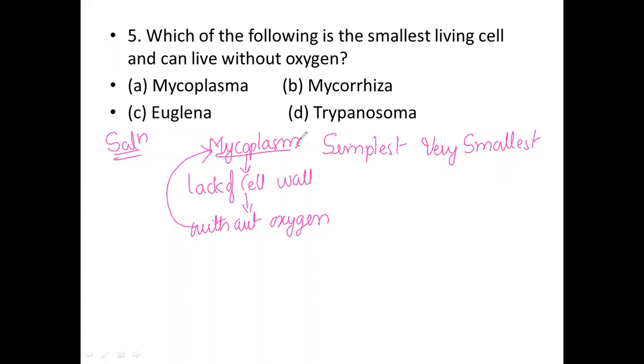So mycoplasma is the correct option for this question, even though they can survive without oxygen, being the smallest living organisms. Trypanosoma is not, and Euglena is a wrong option. So option A is the correct option for this fifth question. Now I would like to move on to another question.